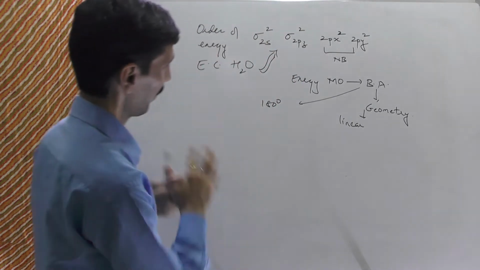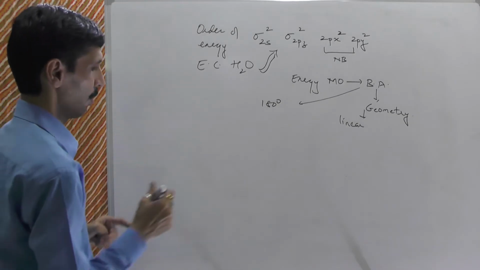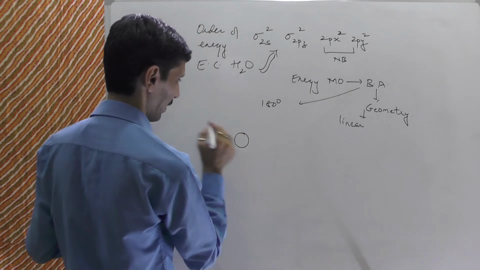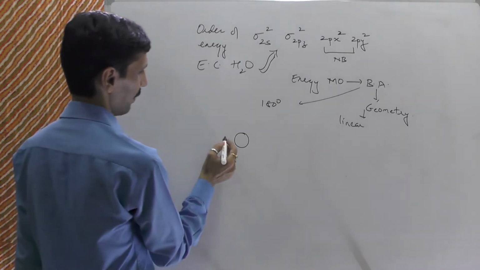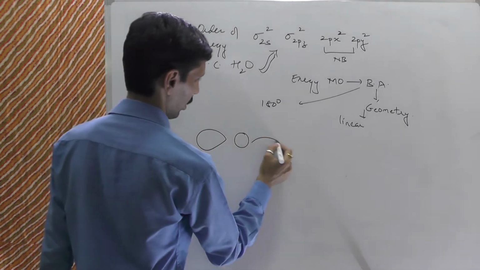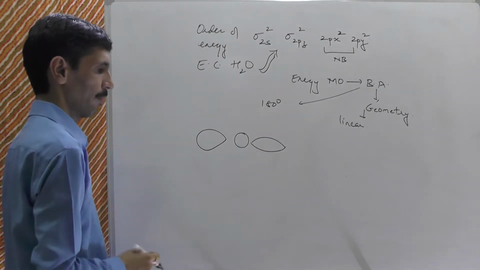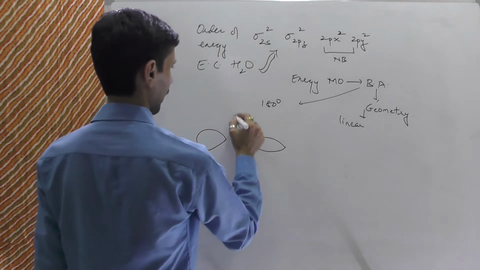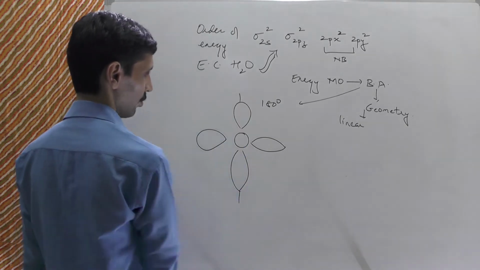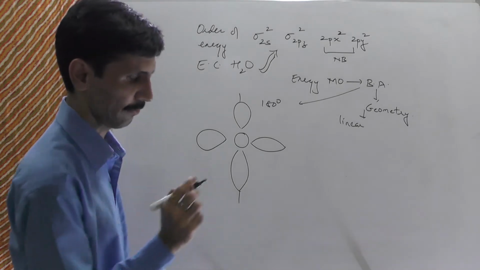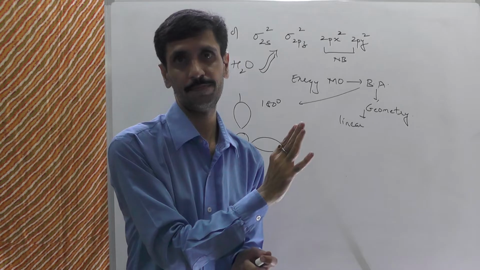Alright, and that is first of all हम क्या करेंगे कि एक linear water molecule देखेंगे कैसा होता है. Okay, in a linear water molecule, oxygen is going to be at the center. Everybody knows about this. Okay, next, I showed the orbitals of oxygen. Because it is in dimension, I hope you understand this very well. Which am I talking about? Yes, I am talking about the 2pz. And this I am going to talk about is 2px. 2py, now please be very clear. 2py nowhere comes in the picture.